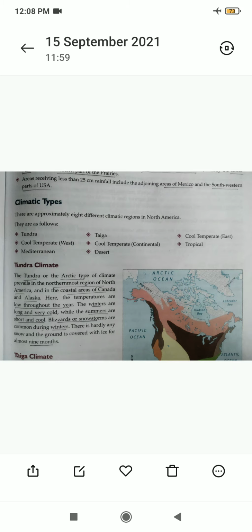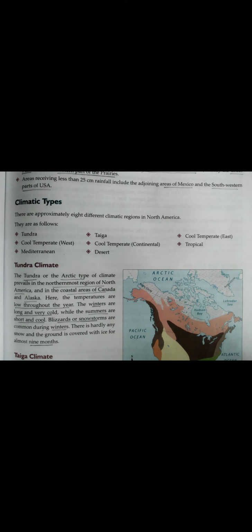Good morning, students. So, for today's geography, let us continue with the climatic types of North America.